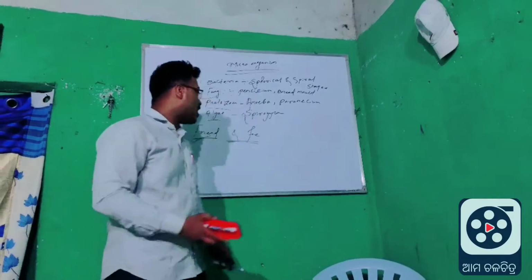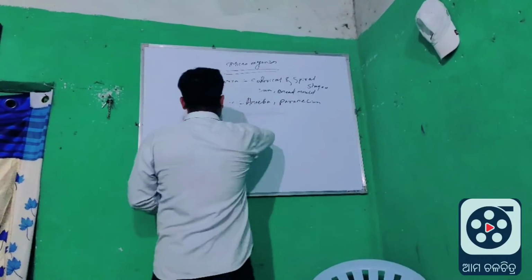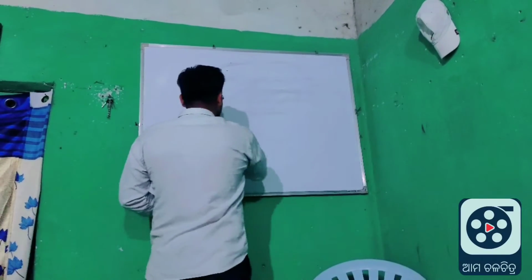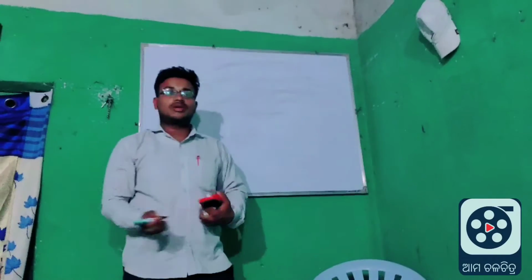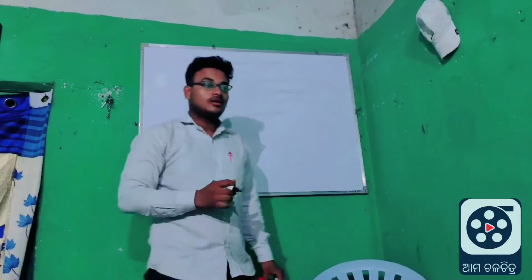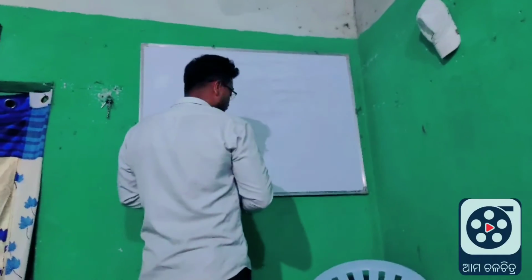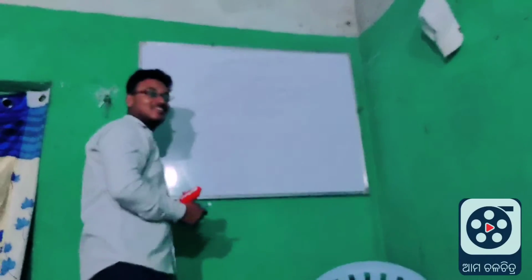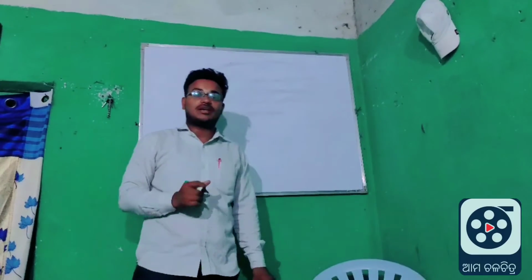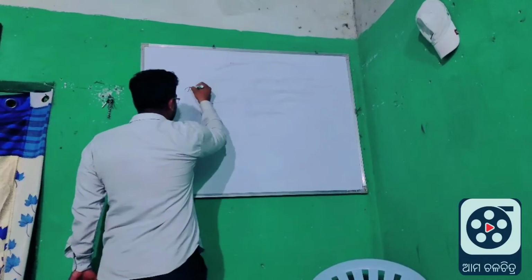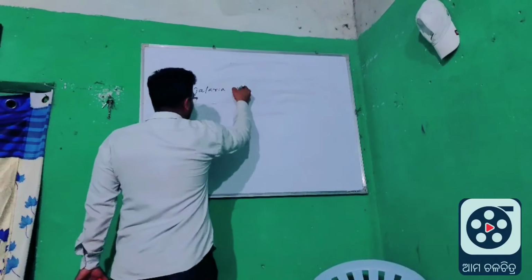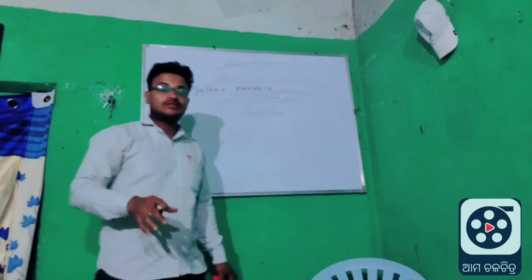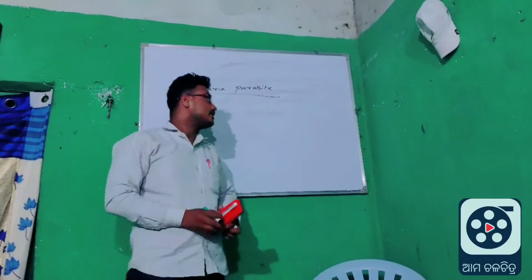Now we will read about how microorganisms are transferred and cause a lot of damage. Microorganisms such as protozoa, for example malaria parasites, are disease causing agents.